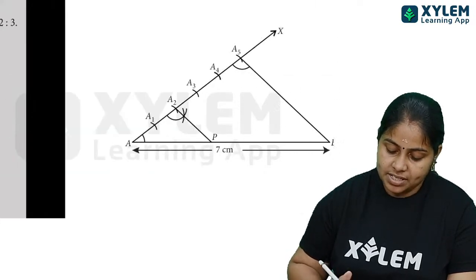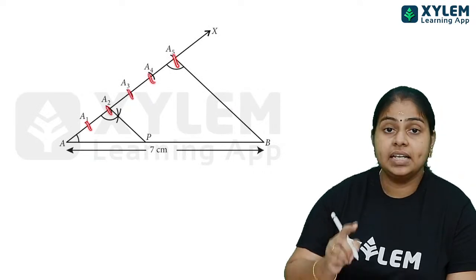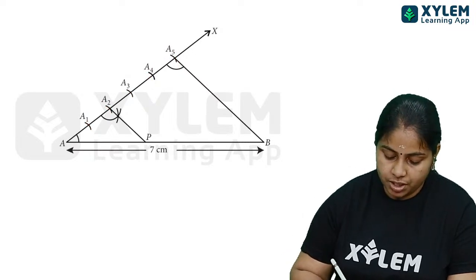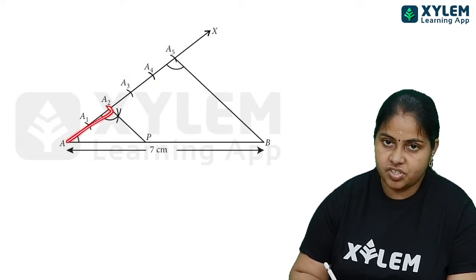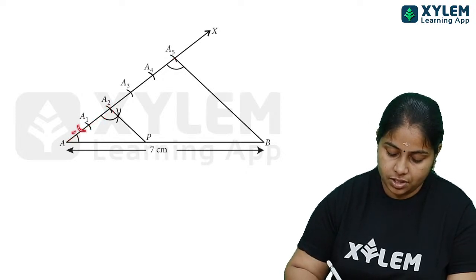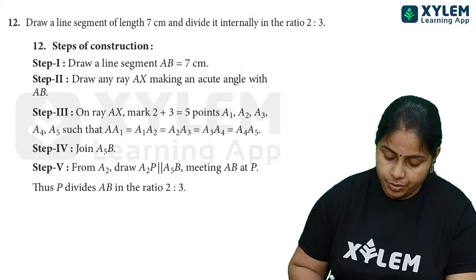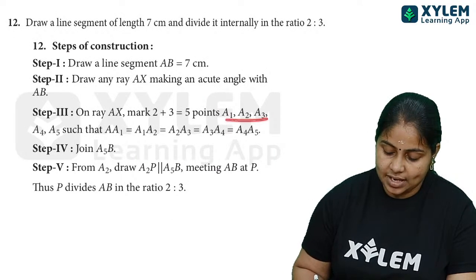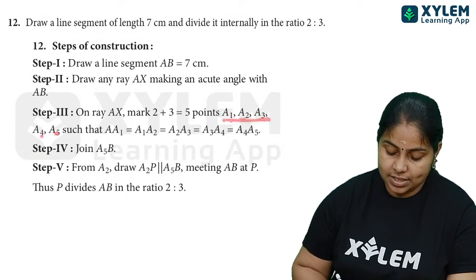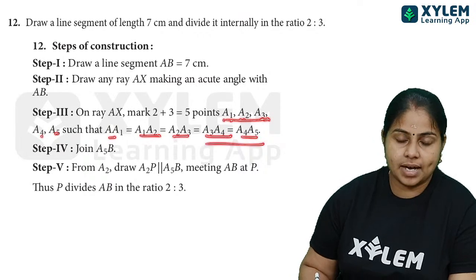Okay, you must divide that into 5 equal parts. 1 2 3 4 5. Then we have to divide it 2:3. So for dividing that into 2:3, first 2 points you must be taking, and after that again 5th point means 2:3, that is first 1 2 then 1 2 3. So you have to mark points such that A1 A2 A3 A4 A5 are drawn, such that A1A2, A2A3, A3A4, A4A5 are all equal.